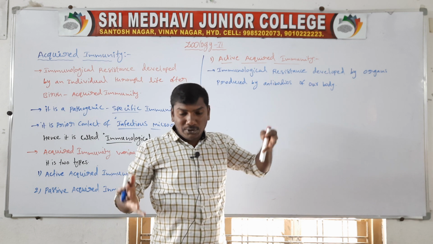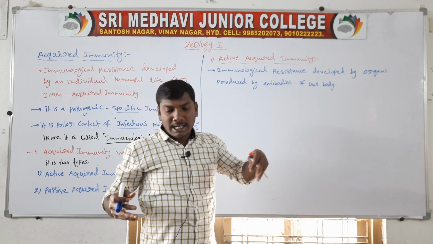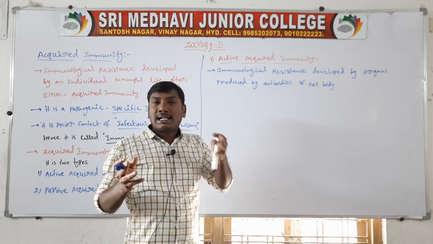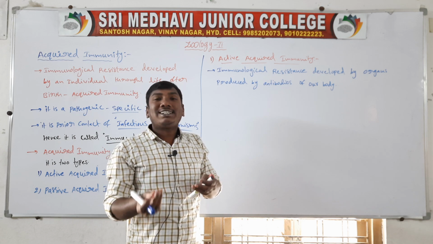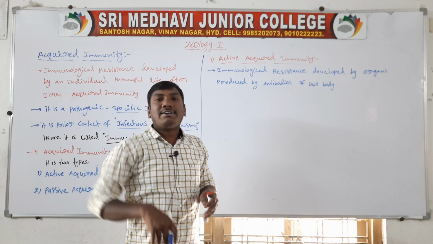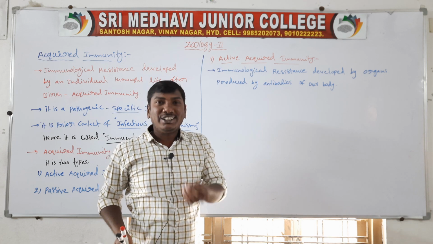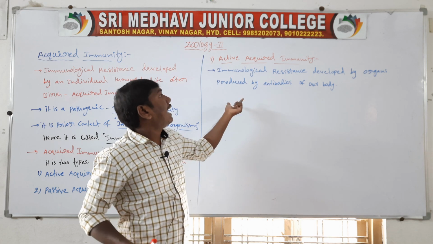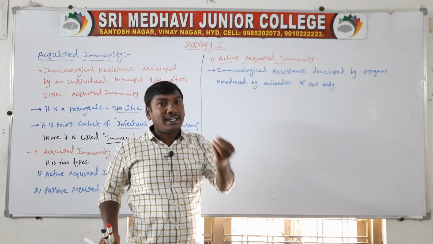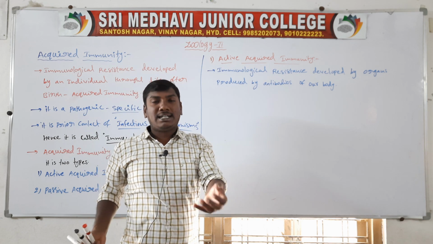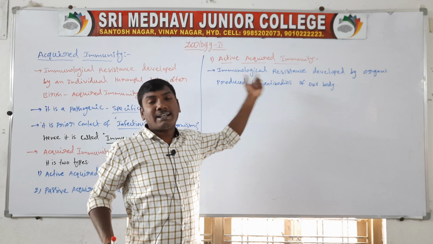The production of antibodies by our body organs is called active acquired immunity.